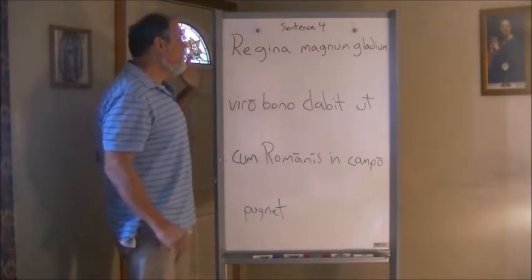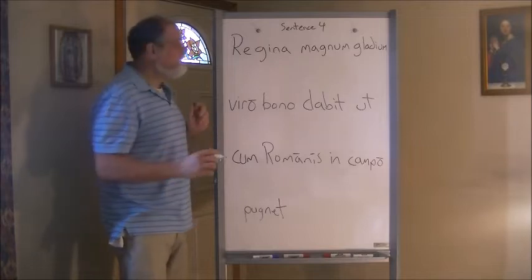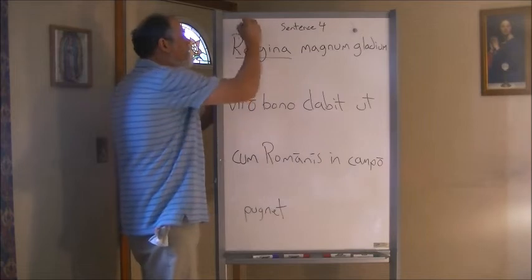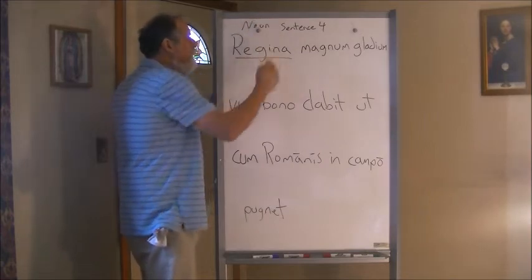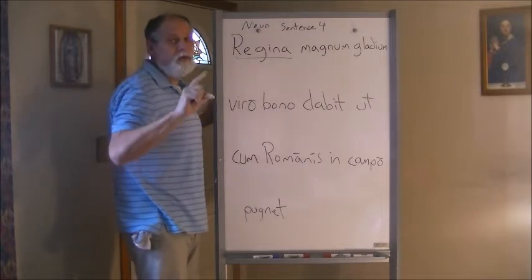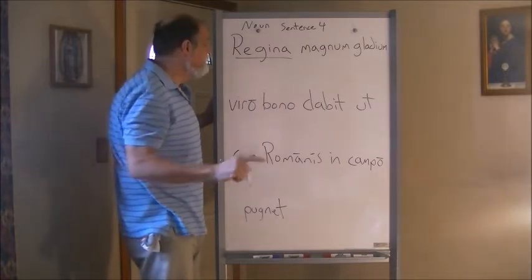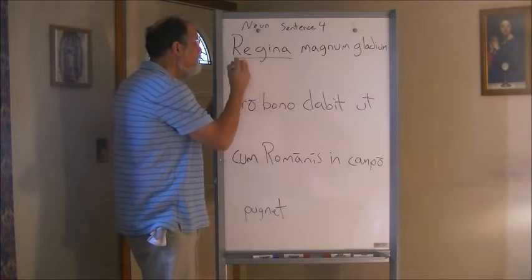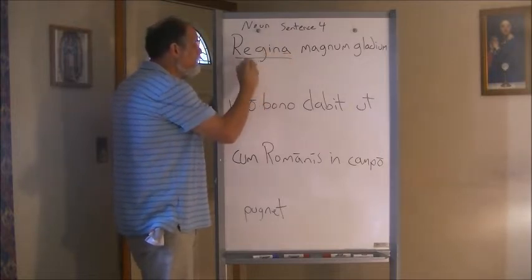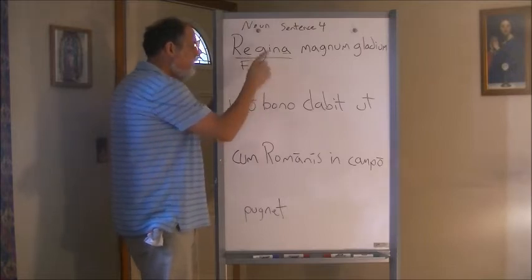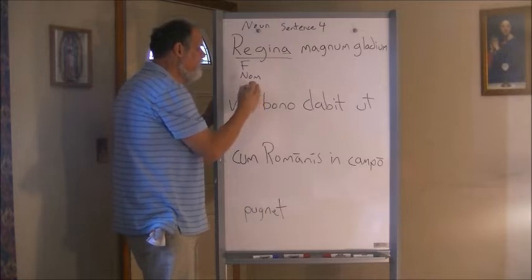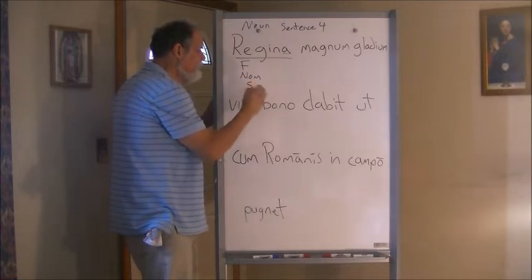All right, let's start with the first word as we always do. We always go a word at a time. We look at Regina. And Regina, we first say what part of speech? Well, we're dealing with a noun here. What are the three qualities we're looking for in a noun? Hopefully you always write all of these down in your sentences. The three qualities are gender, number, and case. So we see that A at the end, so we know it is feminine, it's first declension. We know that A does not have a macron, so it's nominative. That is the case. And then we know indeed that it is singular.